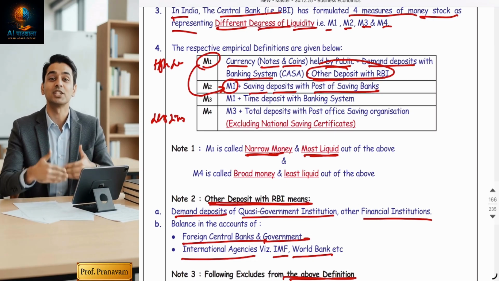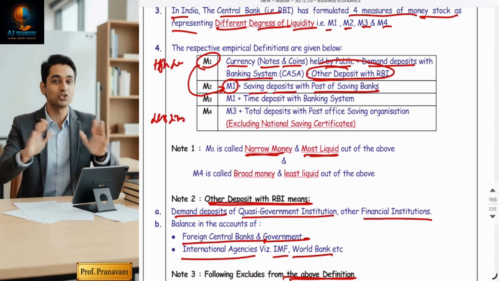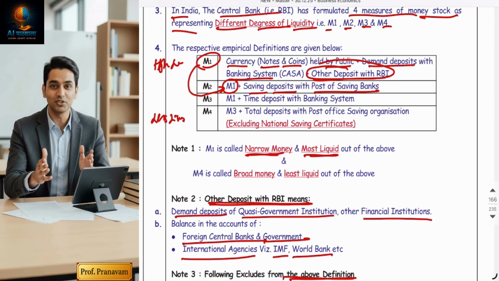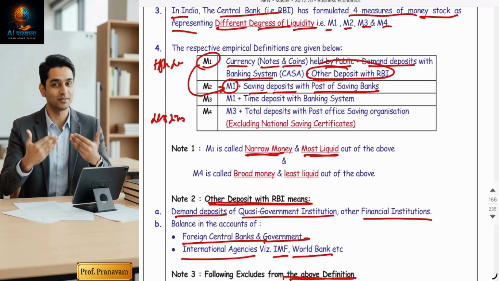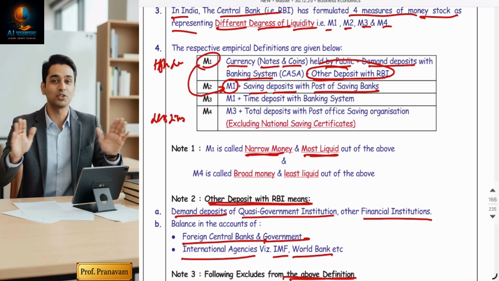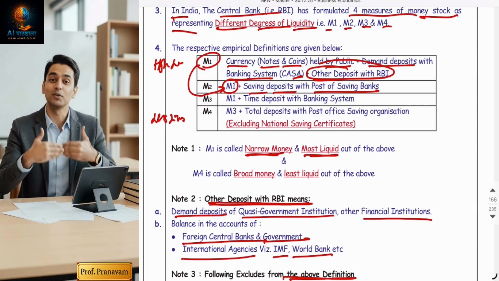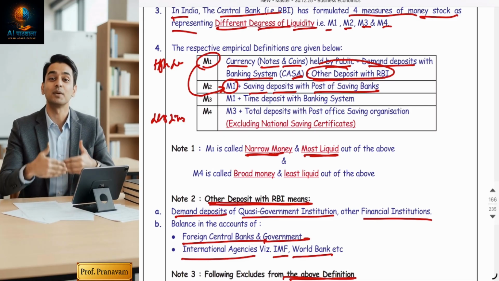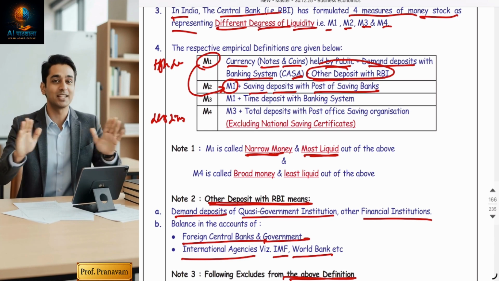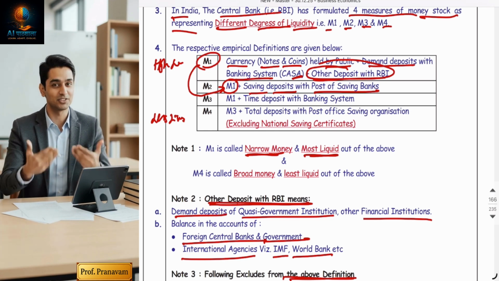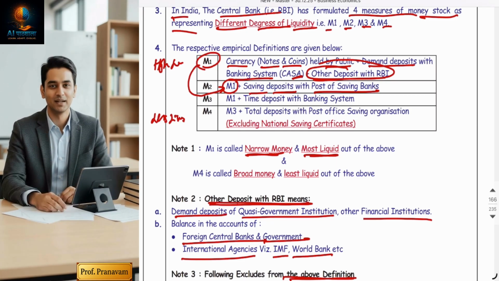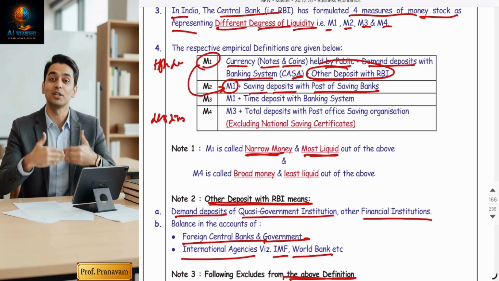As you know, the post office also provides banking services. So any amount deposited in a savings bank of post offices will also be considered as M2. But sir, you have said in M1 also there is a saving account, that is with commercial banks. Now I'm talking about saving accounts with the post office. So sir, why is saving deposit with the post office kept in M2? Because post office saving accounts are easily withdrawable, but they are comparatively less liquid.